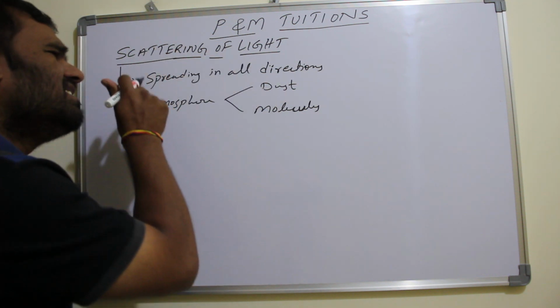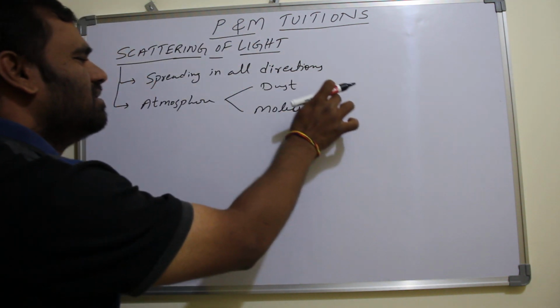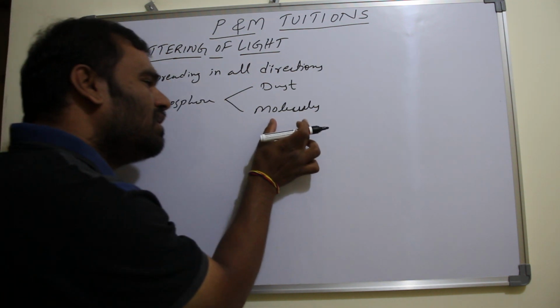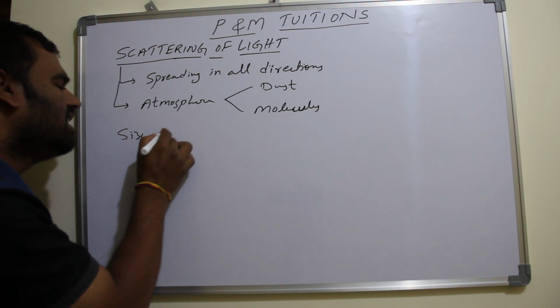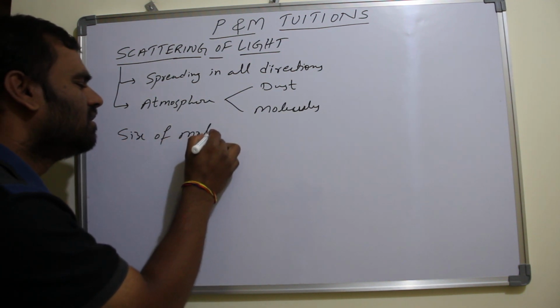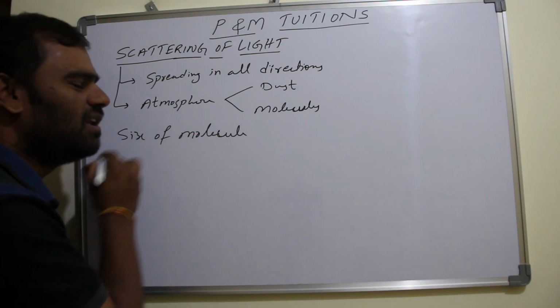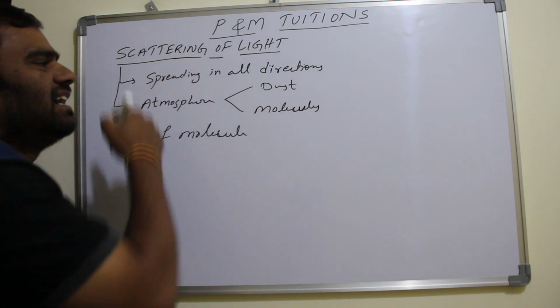So in this scattering of light, the air molecules and the dust particles are responsible. That means the size of the molecule is going to show its influence on scattering of light.